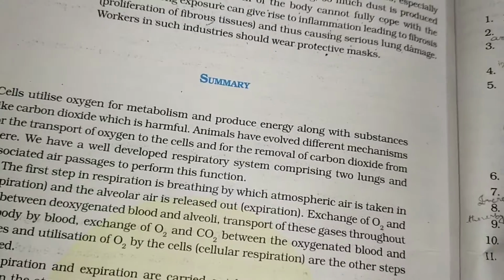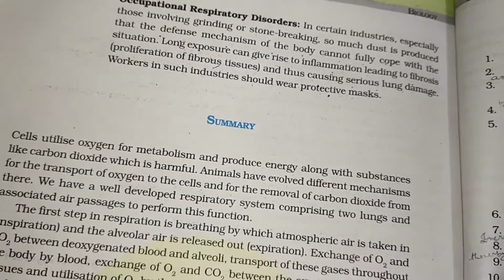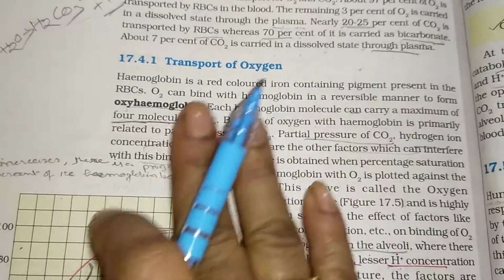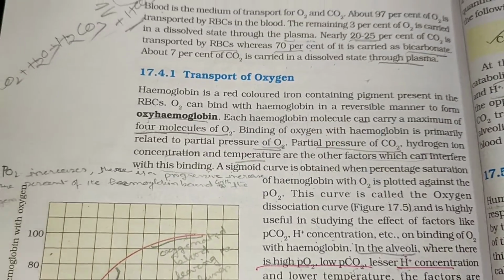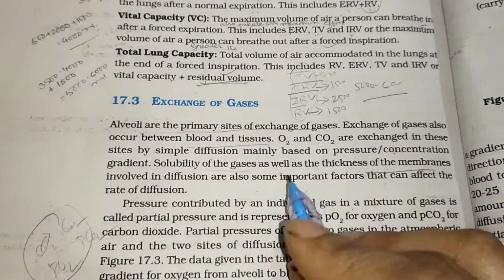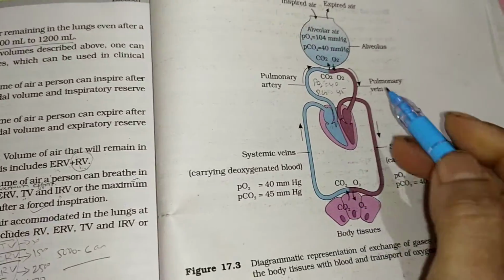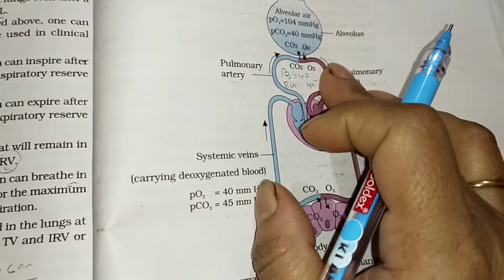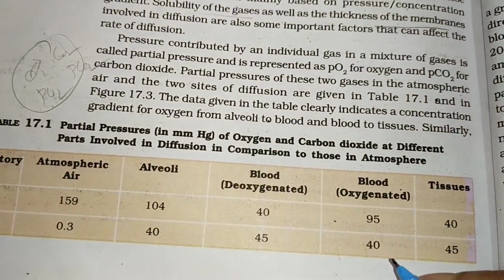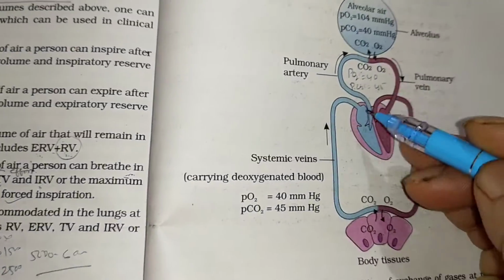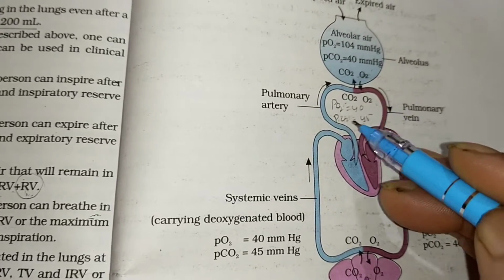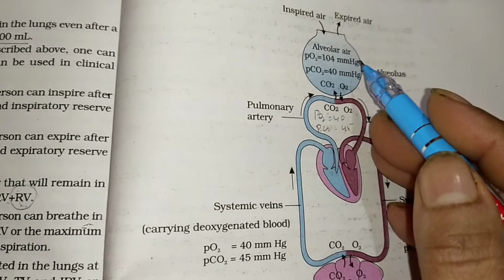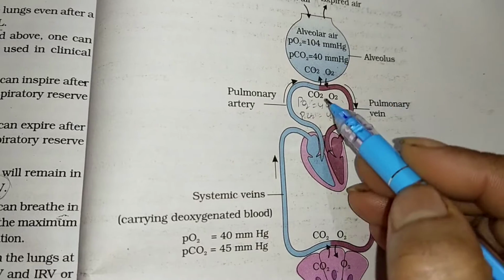And if you have any doubt, you can ask me regarding any portion here. Especially these portions are very important. Transport of oxygen, transport of carbon dioxide as well. This, the exchange of gases, where partial pressure is increased, decreased. This one where the partial pressure is more, where the partial pressure is less, and everything in the table we have already discussed so many times. And because of that, from where the partial pressure is more, to where the partial pressure is less, that will be going. And so these are the conditions.